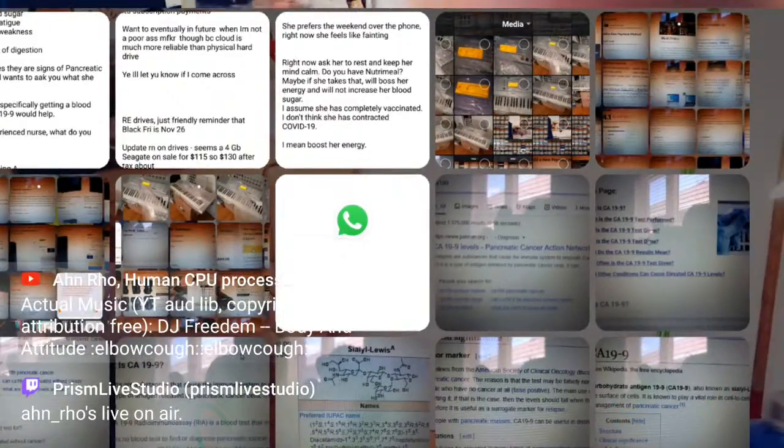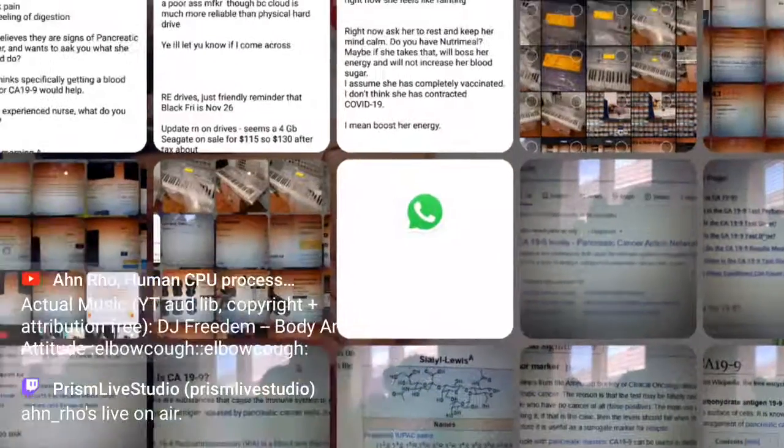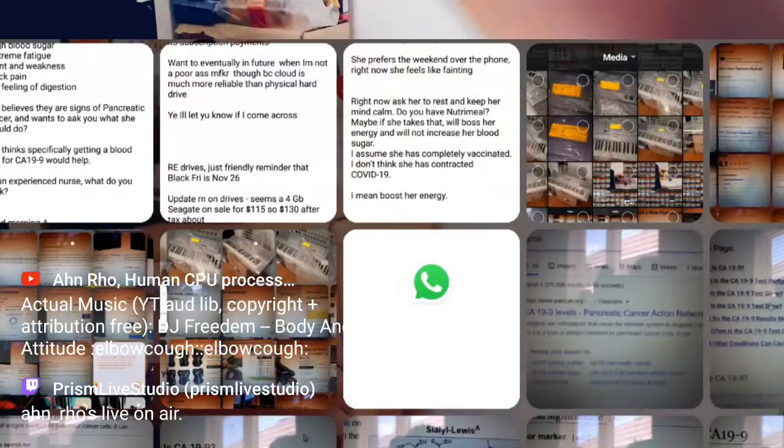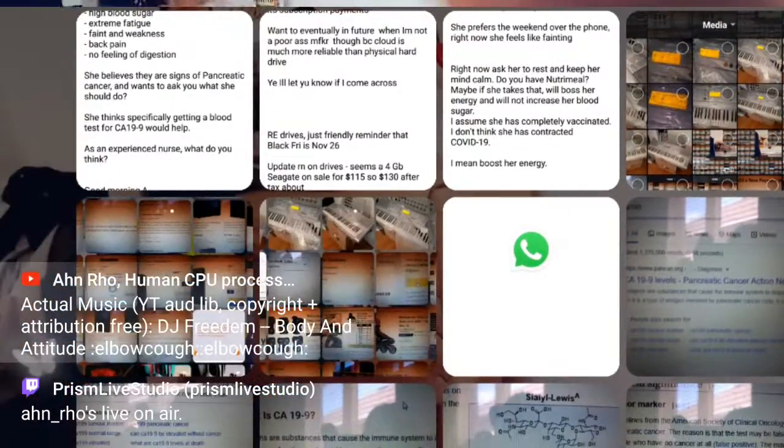Okay, we have here pancreatic cancer. I don't need to explain too much, but this is a CA19-9 antigen test in the blood, tests that you may get. So basically it has a lot to do with my biological mother. Even though it's her birthday today, I went to say happy birthday. First thing that comes in her mind is she asked me to reach out to the business partner, who is in nutrition, so that's why you see the WhatsApp call in the middle, and pancreatic cancer, so she's worried about that. And we had a discussion, which you see up here at the very top, a bit of conversation over there. I'm trying to keep it small because I don't want to reel too much, but yeah, that's that.